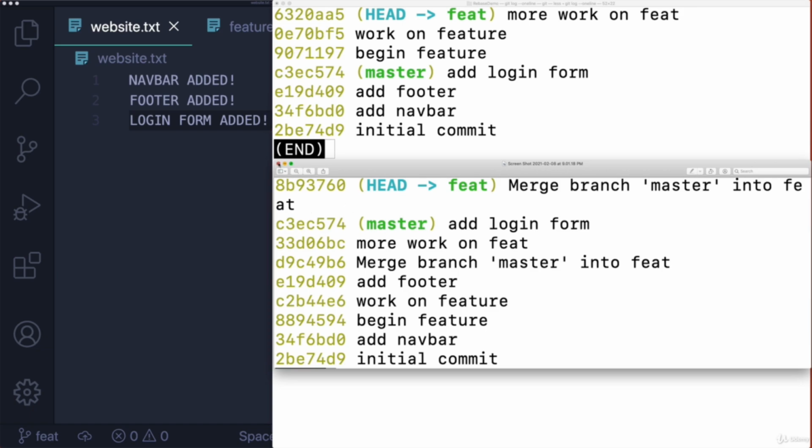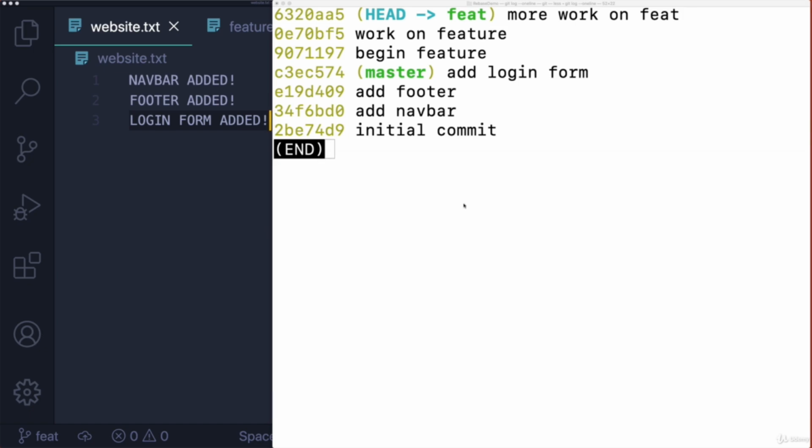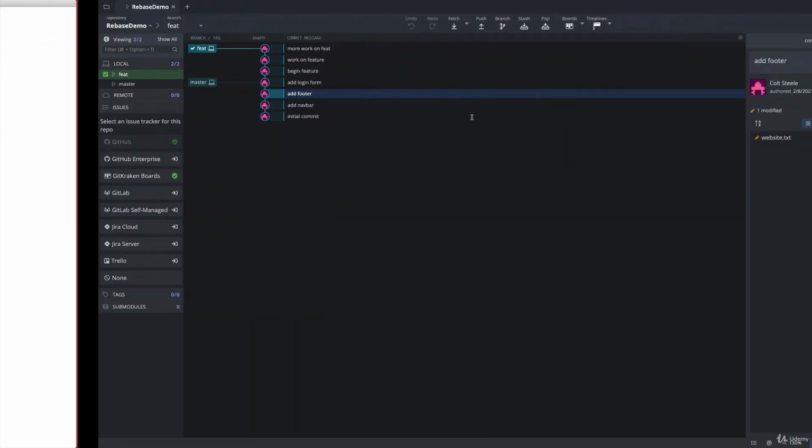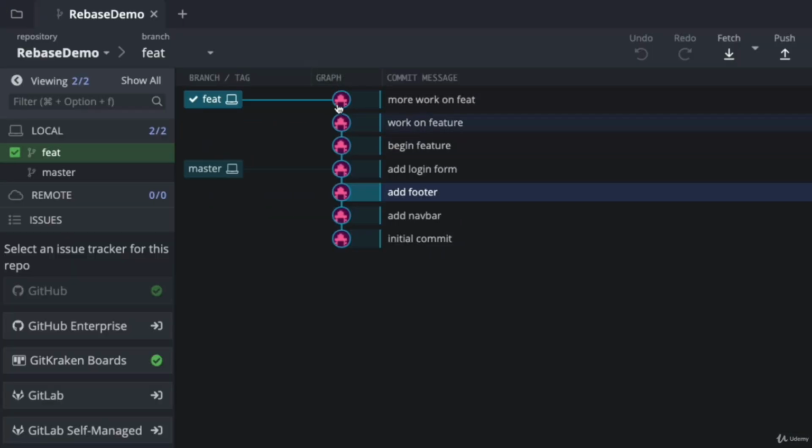So what this does though, is hopefully you can see it cleans up my history for this feature branch significantly. And it makes it easier to see what I've done, like the actual work on this branch, because it's all here now. It's not mixed in with that work from master, even though the code is all there together. But the commits are all together. They're condensed down so I can see, oh, this is what I've done, right?